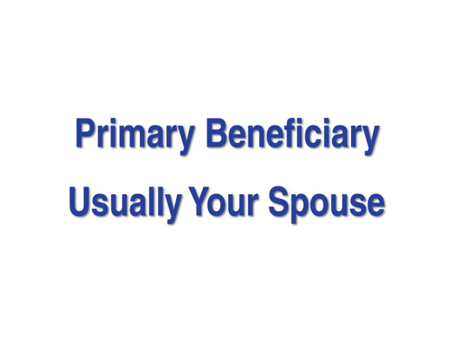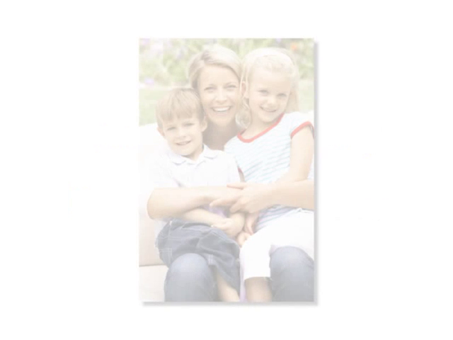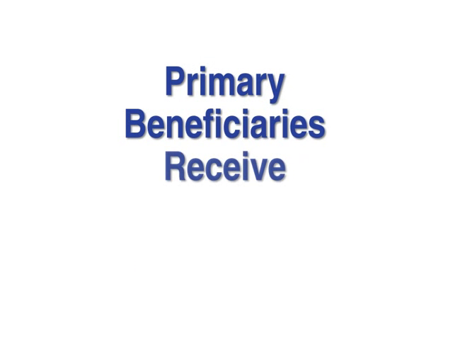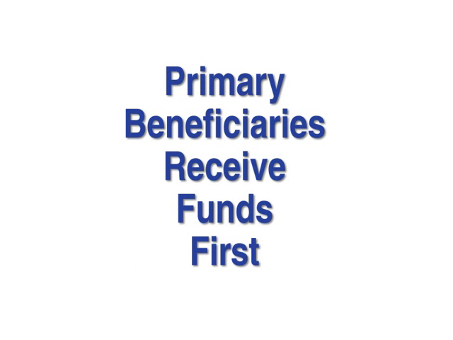Choosing a primary beneficiary is an important decision. In most cases, it's merely a matter of naming your spouse. In fact, the surviving spouse is the person most commonly named the primary beneficiary. Whoever you choose, it's important to remember all funds will be distributed to those listed under this category before being allocated to secondary beneficiaries.